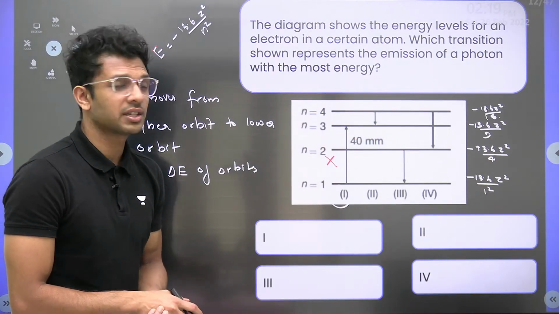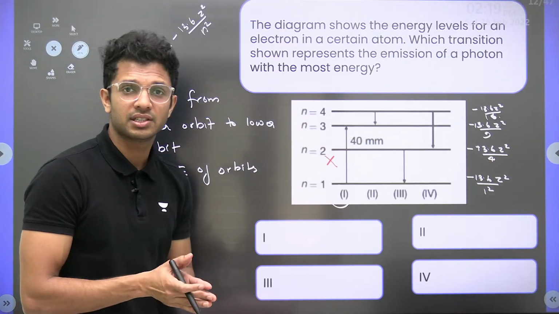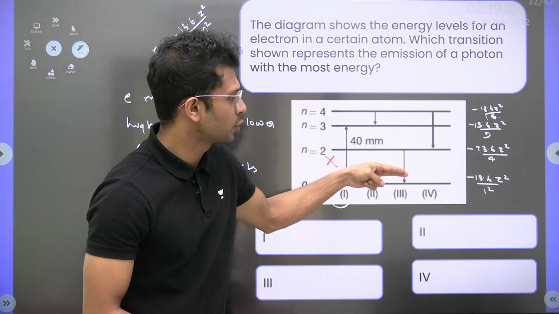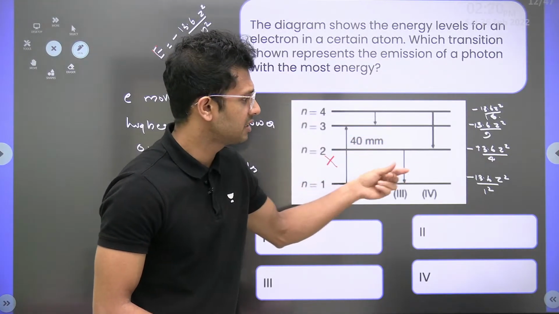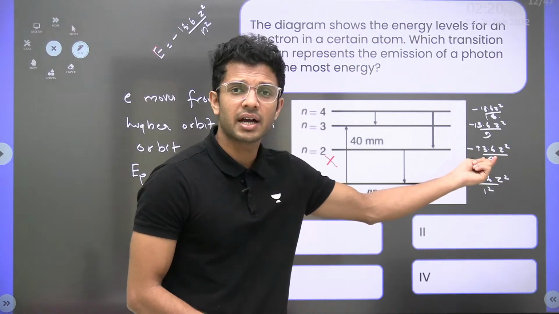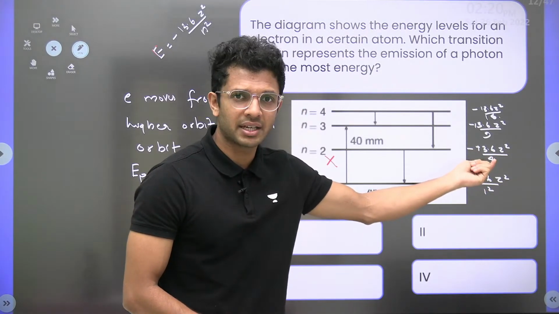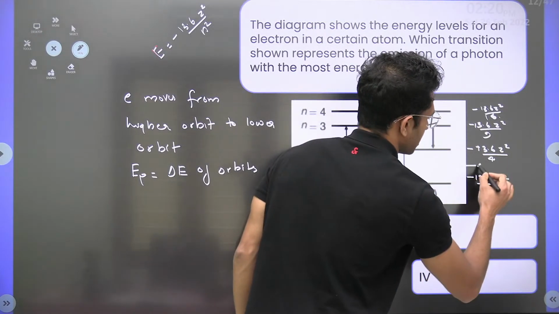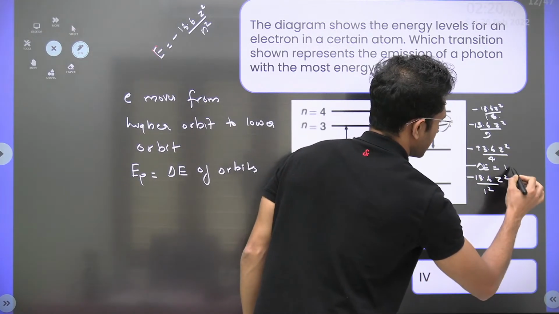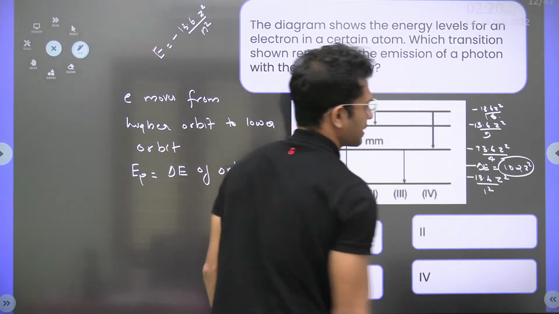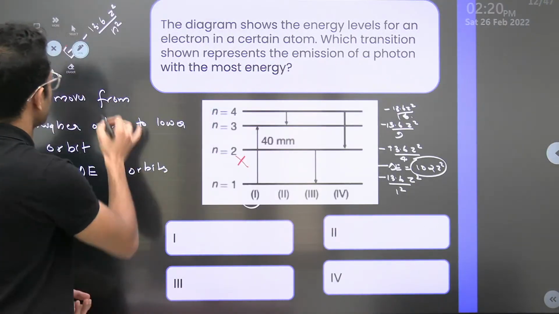Now let's see which one is going to have the maximum energy difference during transition. Look, if it moves from 2 to 1, how much will be the energy difference? This is 13.6, this is 13.6 divided by 4, almost minus 3.4. So this difference in energy will come around 10.2 Z square. Keep it inside. Okay, first one.